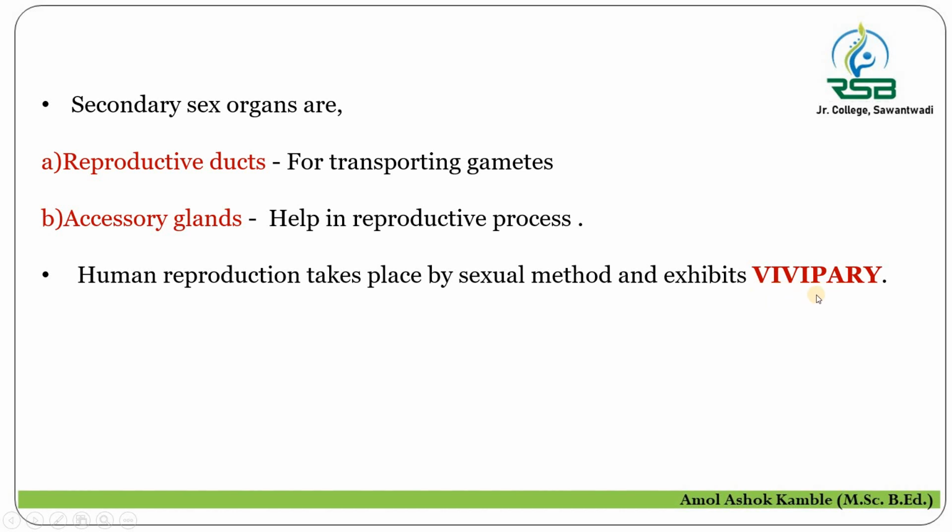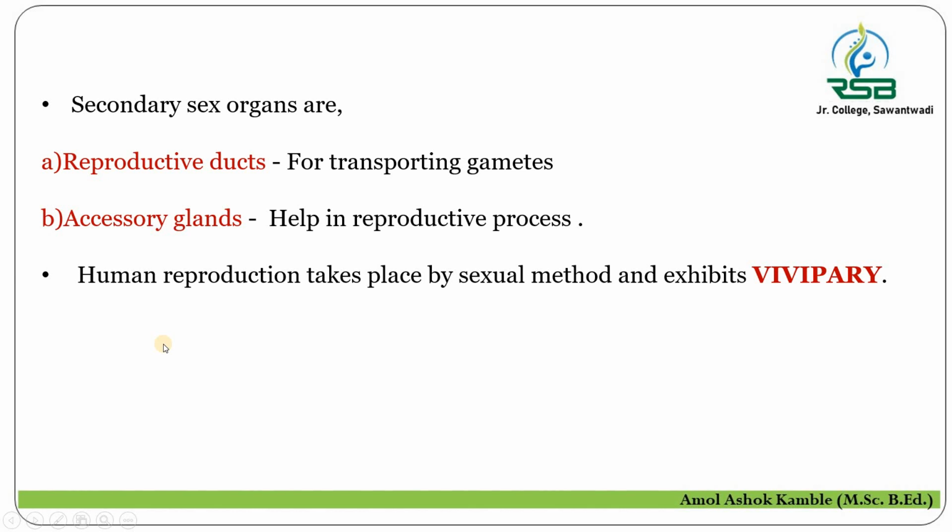And what is oviparous? They are egg-laying animals and they give birth from eggs. So human reproduction is the sexual mode of reproduction and exhibits vivipary.